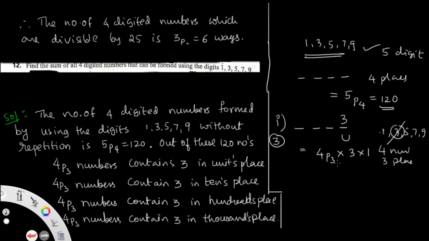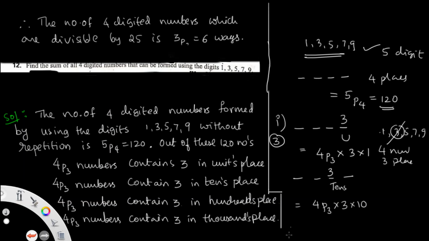So 3 is fixed. How many numbers are left over? 4 digits are left over and 3 places are there, so it can be done in 4P3 into 3 into 1 for the units place. Similarly, 4P3 numbers for the tens place. Here also 3 is fixed, with 4 digits for the leftover 3 places. So that is 4P3 into 3 into 10.